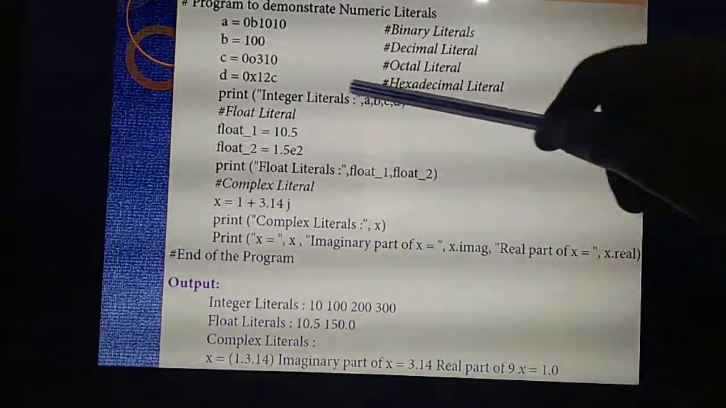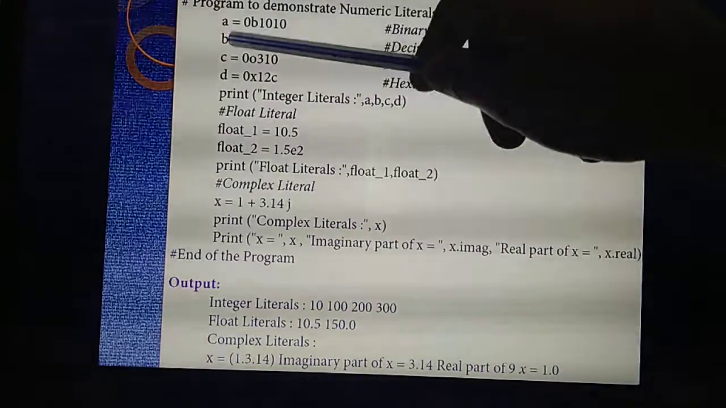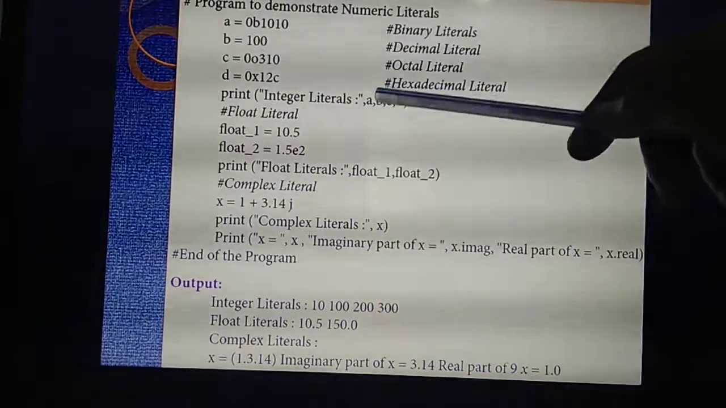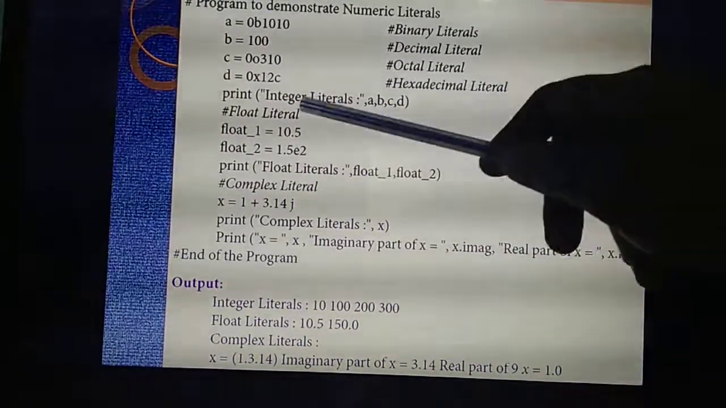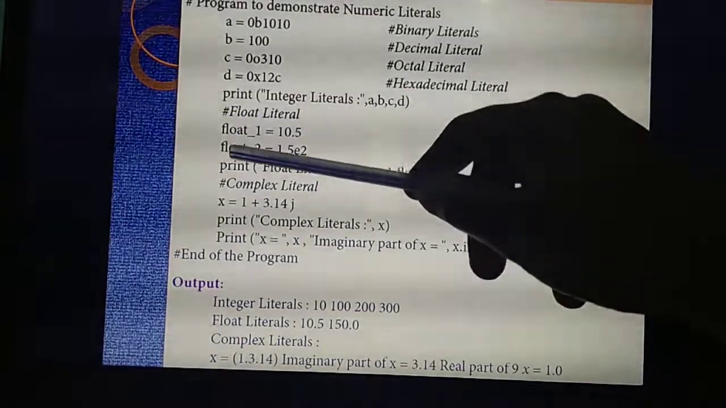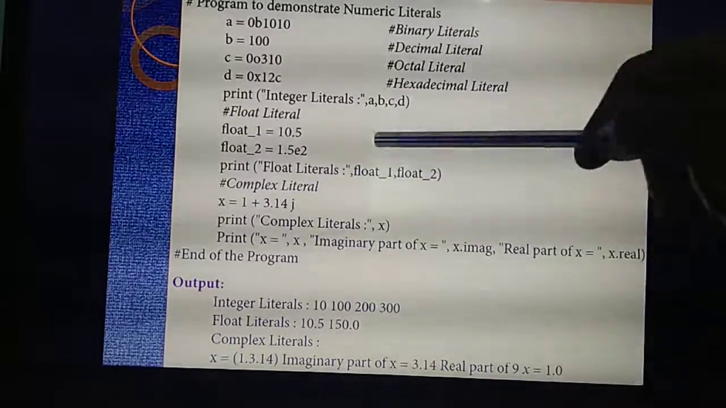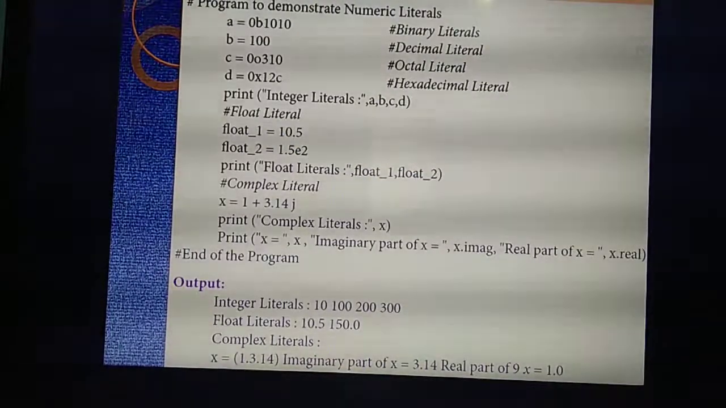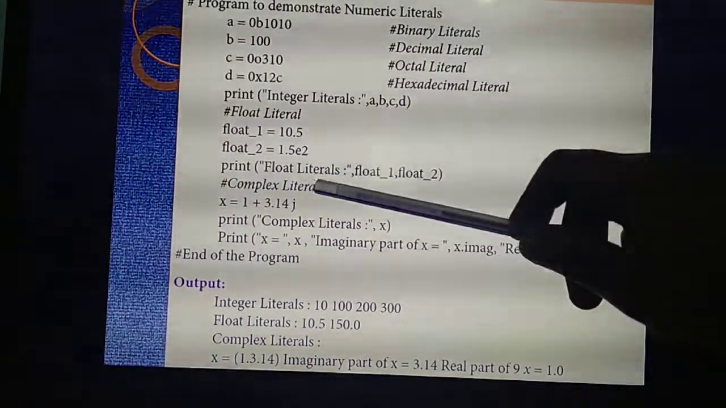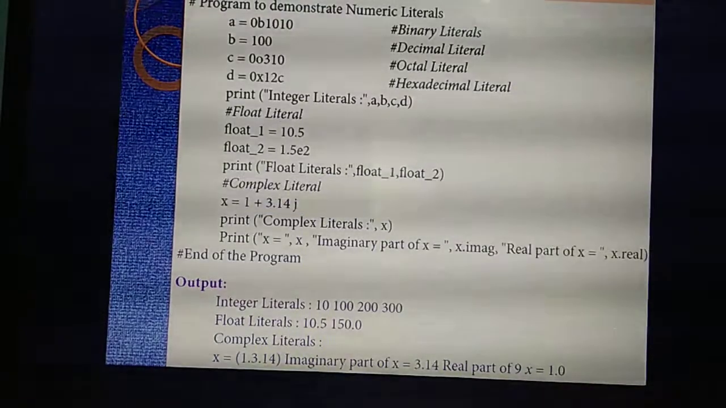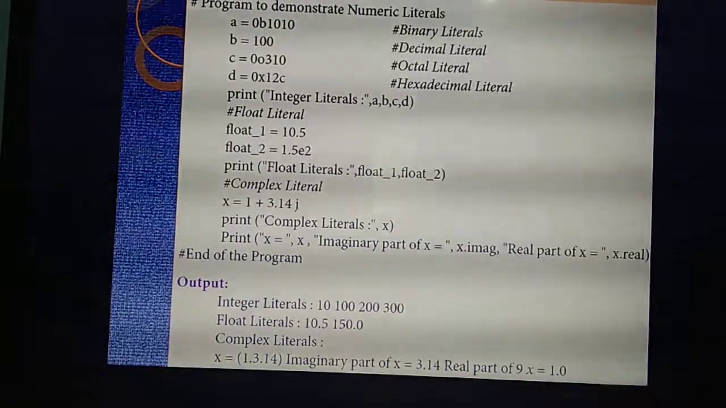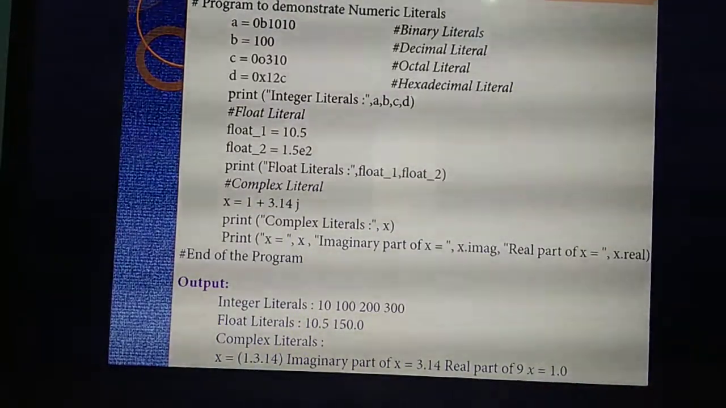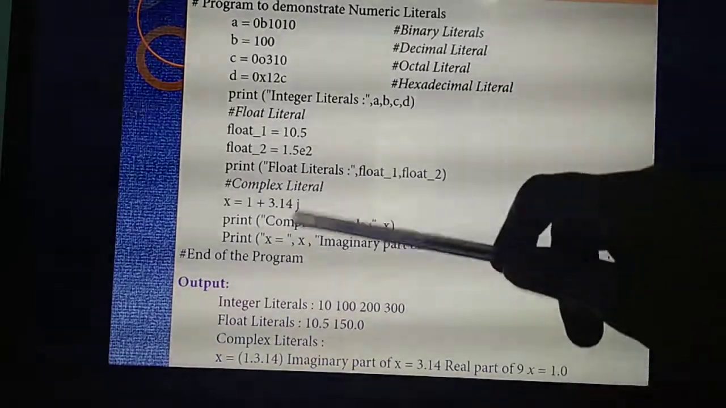Here integer literals I am declaring in which variables? A, B, C, D. So I call A, B, C, D. Float literals I have declared in 2 variables, float 1 and float 2, so I am calling float 1, float 2. Understand? The complex literal I am giving in variable x, so I need to call which variable? X. Understand?